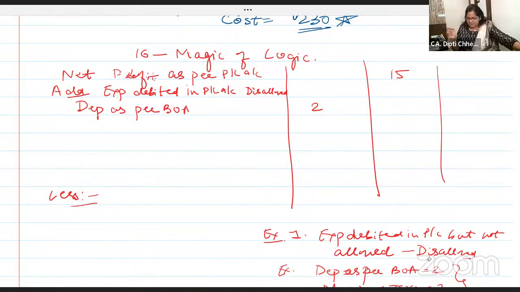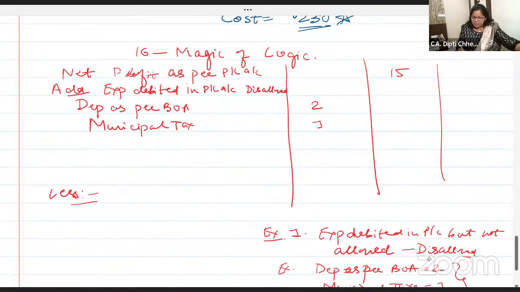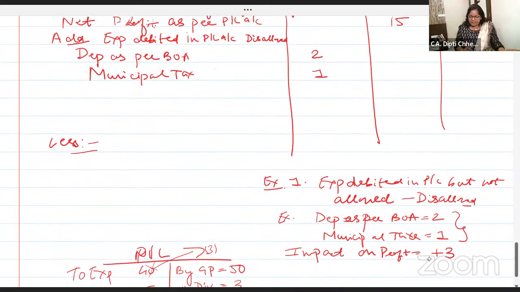Let crores be for TV serial. We do small things, so we are studying the concept. So I'm not going into figures. Municipal taxes debited are how much, dear students? 1 rupee. These are the expenses related to other heads and personal expenses, like house rent paid, LIC premium paid, proprietor's children's school fees paid from business. So personal expenses debited in the P&L account are not allowed, disallowed. If you disallow, the impact is your profit will increase. Done? Right. So add back.